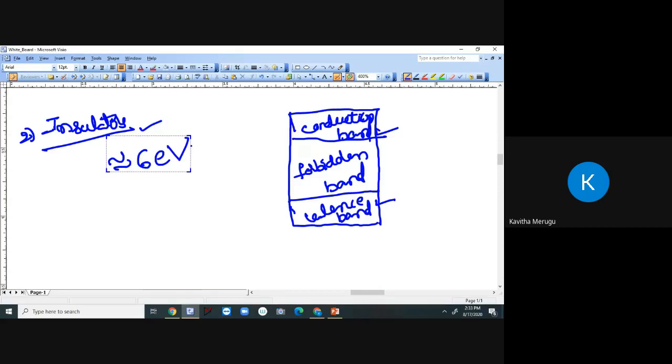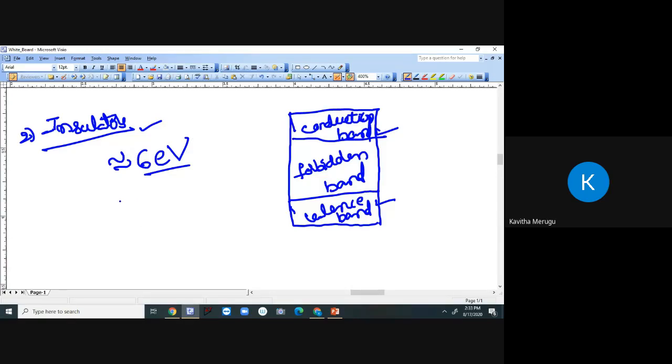Please concentrate. So the energy gap between the valence band and the conduction band of an insulator is approximately 6 electron volts. Why do we use insulators? We use insulators to protect us from electric shocks or something else. So insulators are very, very useful.